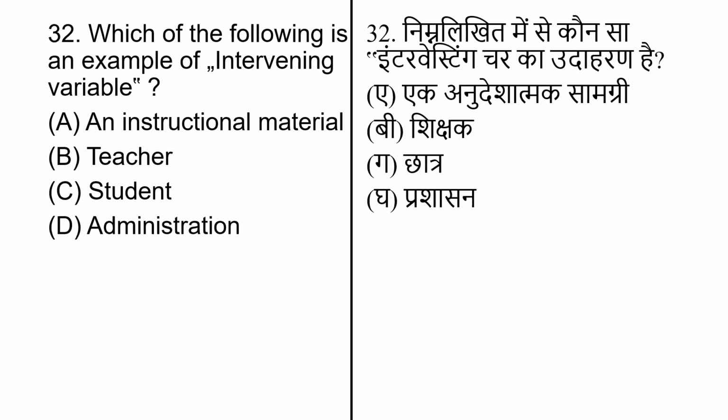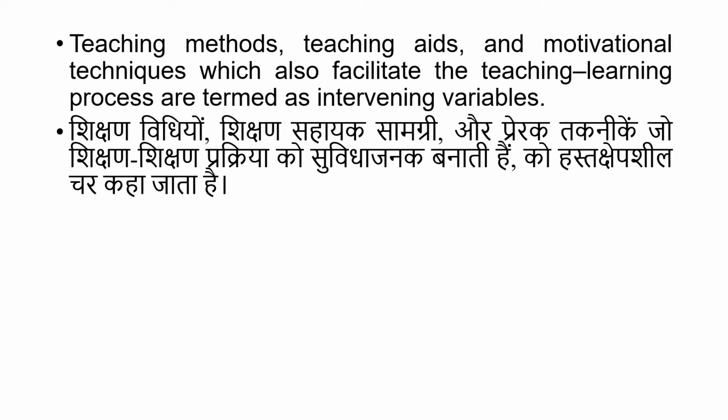Which of the following is an example of intervening variable? And options are an instructional material, teacher, students and administration. The correct answer is an instructional material. Teaching method, teaching aids and motivational technique which also facilitate the teaching learning process are termed as intervening variables.